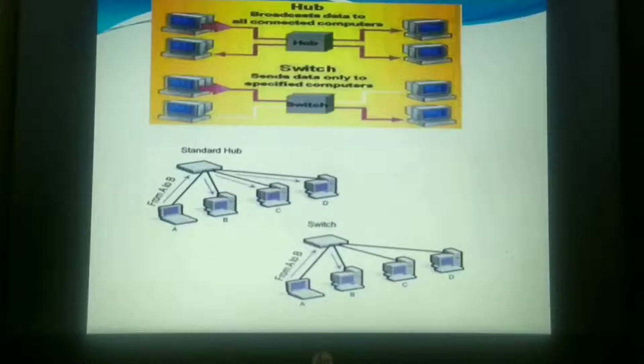Now why exactly do we need this kind of dividing of the large network into subnets or LANs? In order to prevent traffic overloading in the networks. That means segmenting the network into smaller subnets prevents the traffic overloading.